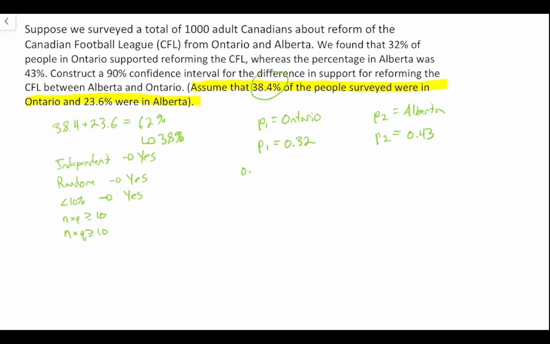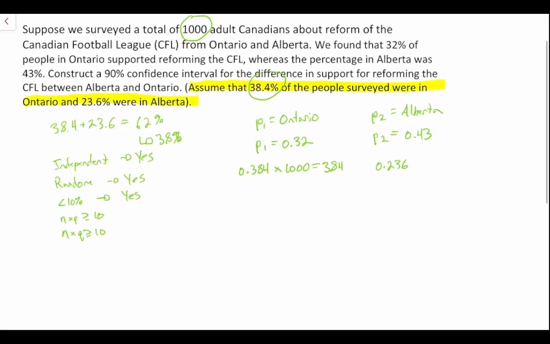So 0.384 times our total sample size of 1,000. 0.384 times 1,000 is equal to 384. We can do the same thing for Alberta. 0.236 is the percentage that were from Alberta. 0.236 times 1,000 will give us 236.